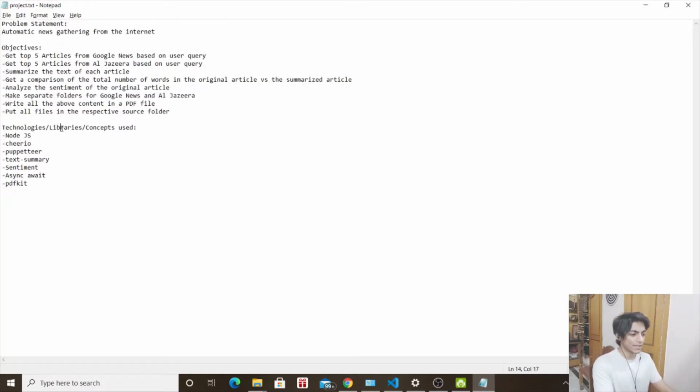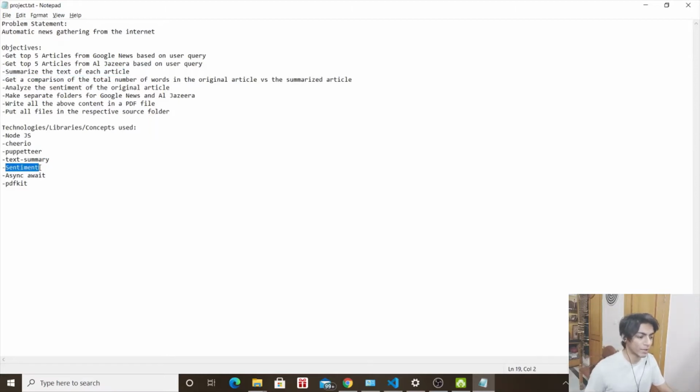Now, the technologies, libraries, and the concepts that I've used for this project are: this project is entirely made in Node.js, and I've used Cheerio for scraping the web and selecting tools based on my convenience. Then there's Puppeteer, which will be performing the actual automation portion. Then there comes the text summary. This will be used to summarize the text of each article. It's pretty essential for our objective.